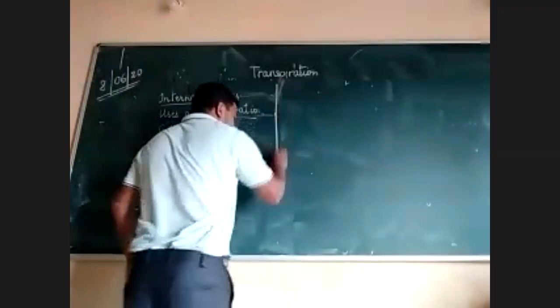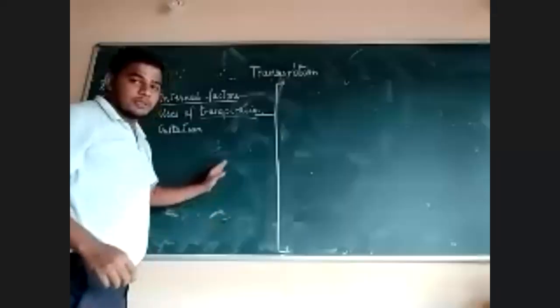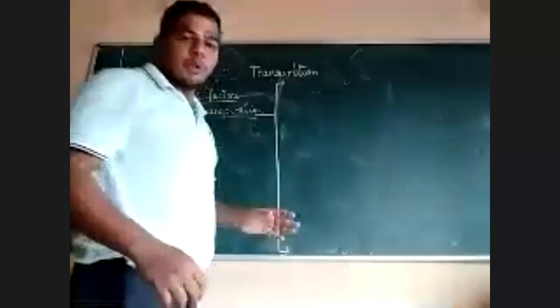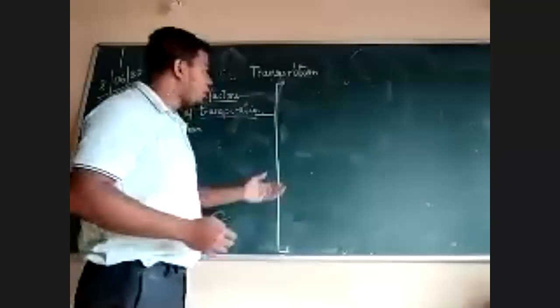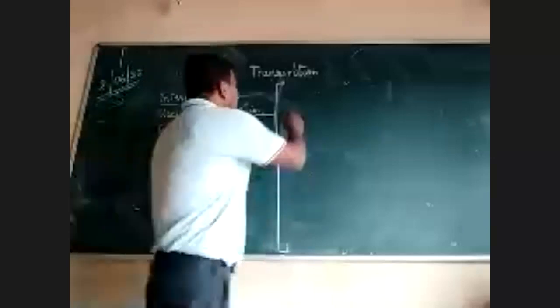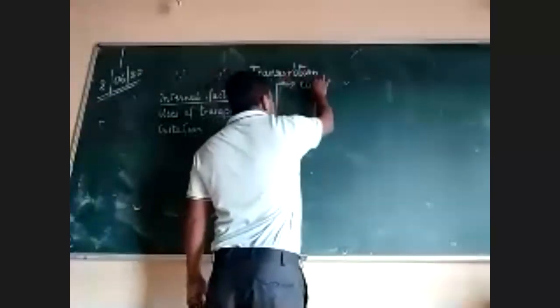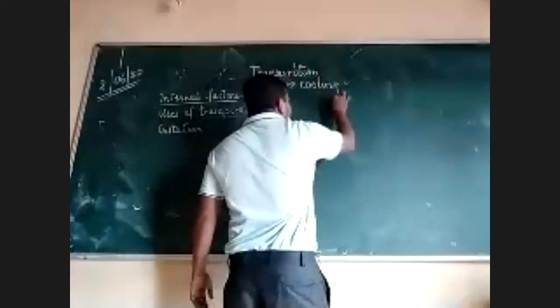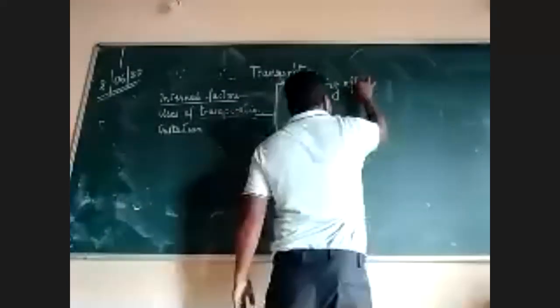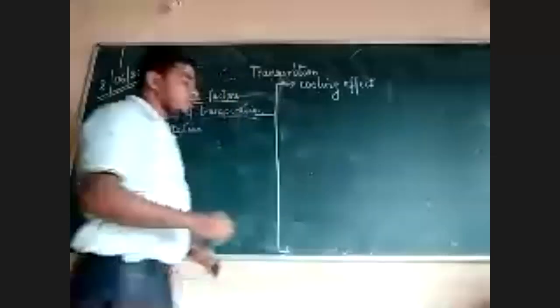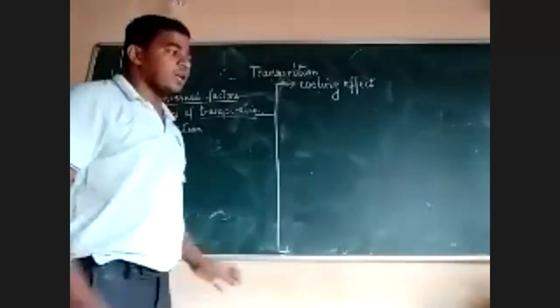One easy use is when we run, when we get tired, we sweat. What happens when we sweat? It cools our body. So the first use you can write as cooling effect. The first use of transpiration is cooling effect.